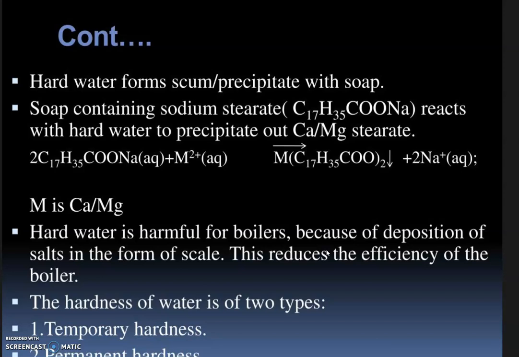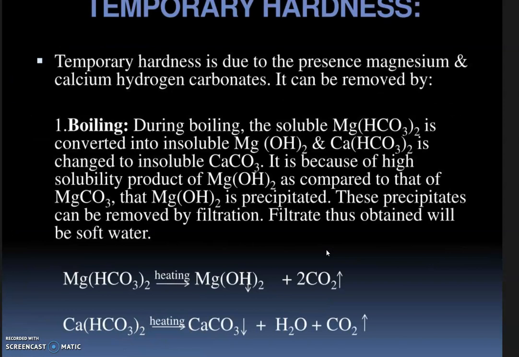And hardness of water is of two types: temporary hardness and permanent hardness. Temporary hardness is due to the presence of magnesium and calcium hydrogen carbonate, either calcium hydrogen carbonate or magnesium hydrogen carbonate. So this temporary hardness we can easily remove. First method is by boiling.